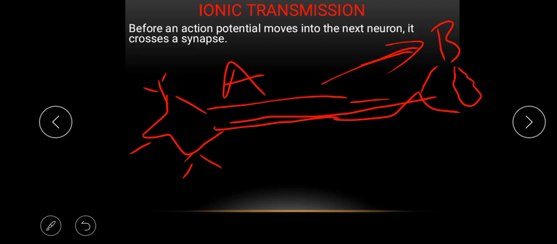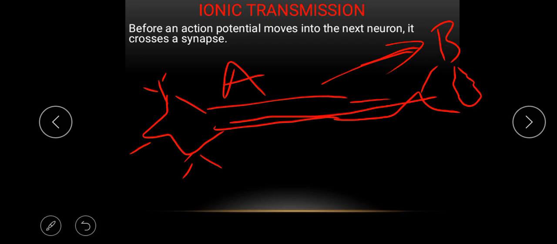Now, the information travels along the neuron in the form of an electrical stimulus. For it to cross to the next neuron or to the next cell, as the case may be, it has to change to a chemical stimulus.